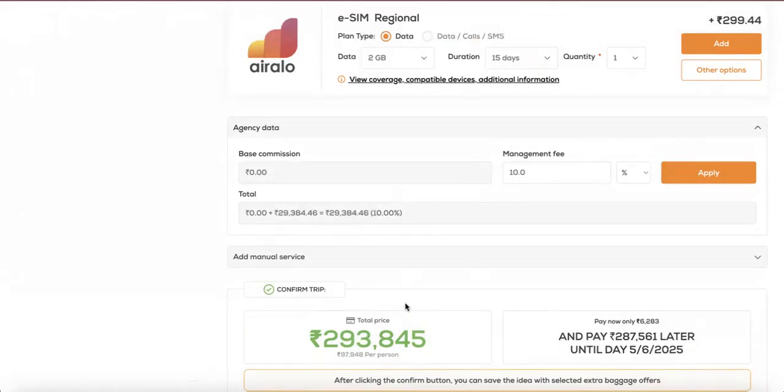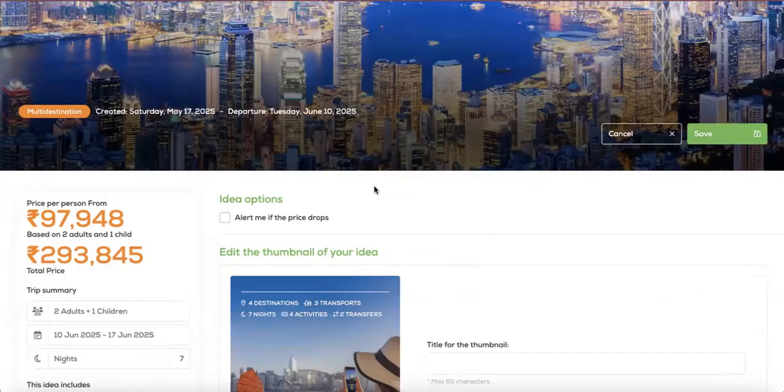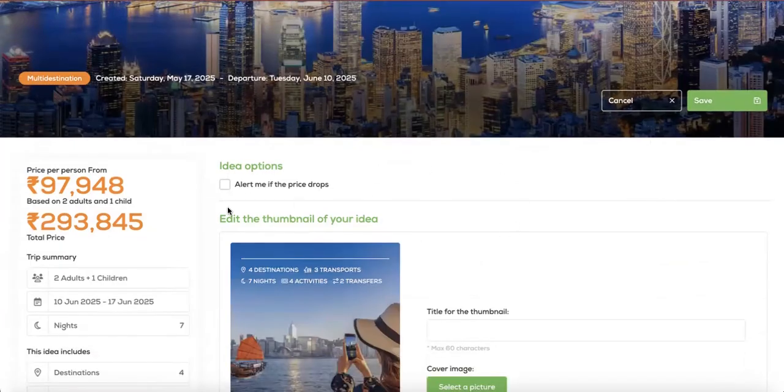The system has calculated your markup for you and confirmed the booking instantly, where you can actually see the cancellation policy based on the product selected, what you need to pay now to book this holiday, and the balance can be paid by the 5th of June. For the moment, we're saving it as a quotation. When you save it as a quotation, do remember that you can save this idea of yours on your homepage and view and customize this for all your future quotations as well.